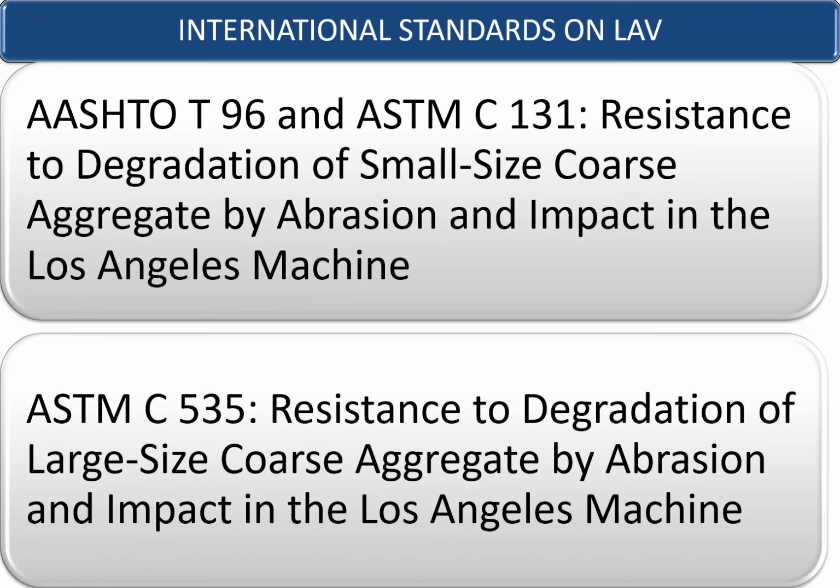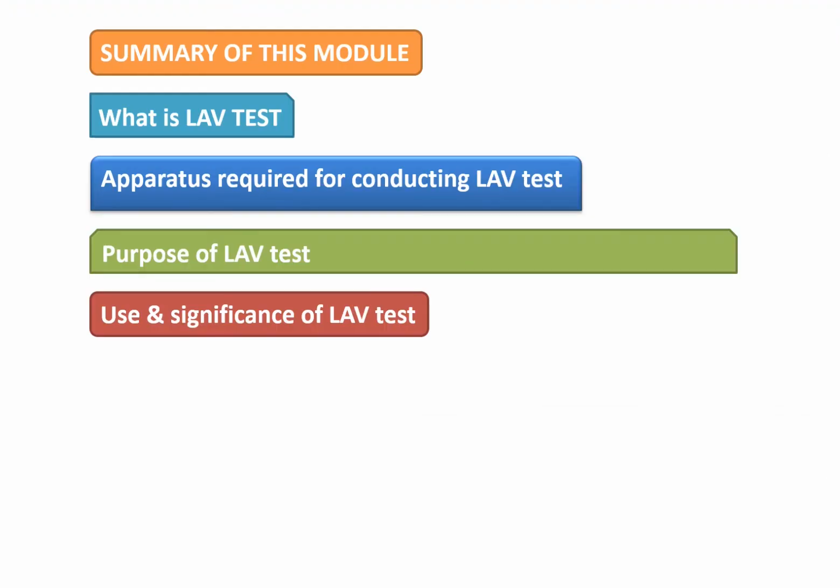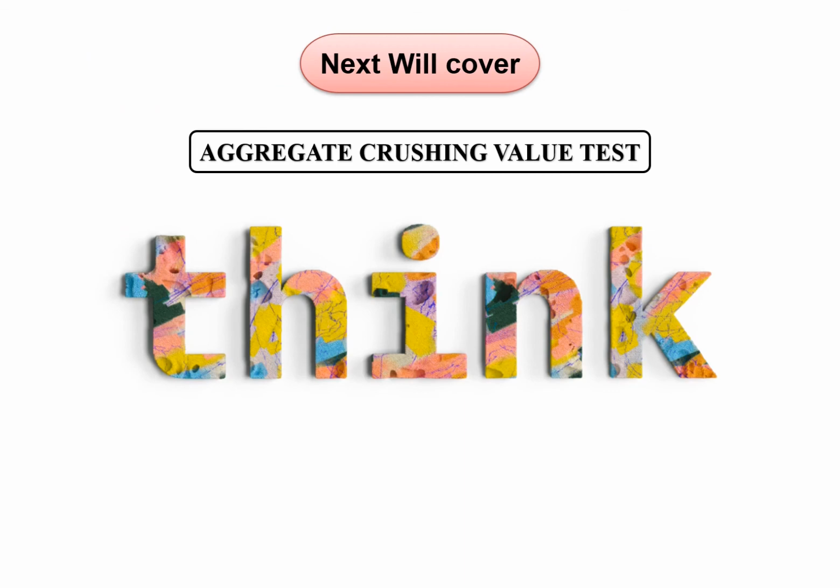So to summarize this module, we talked about the LAV test. We defined what the Los Angeles abrasion value is. We talked about the apparatus required to conduct the LAV test, the purpose of the LAV test, and the use and significance of the LAV test, commonly known as the Los Angeles abrasion value test. In the next module, we will be covering the aggregate crushing value test, the use of the aggregate crushing value test, and how the aggregate crushing value will guide us to choose the hardness of the jaw plates used in the crusher.